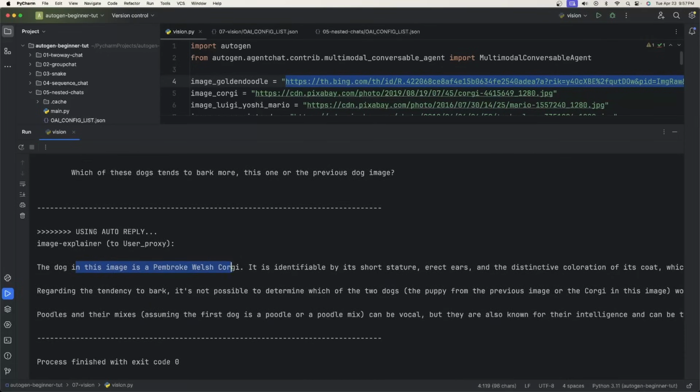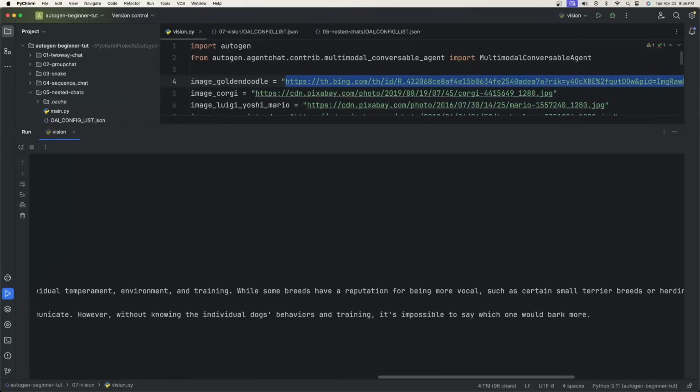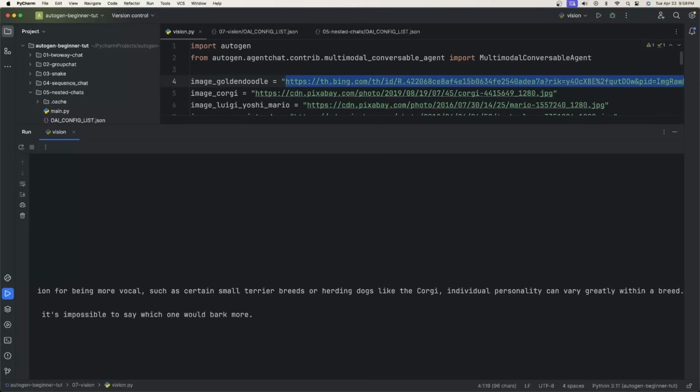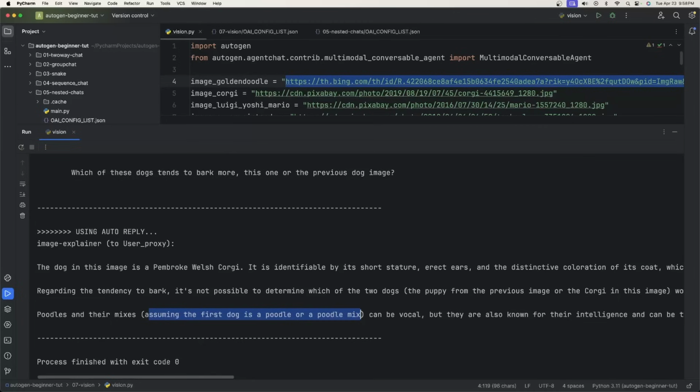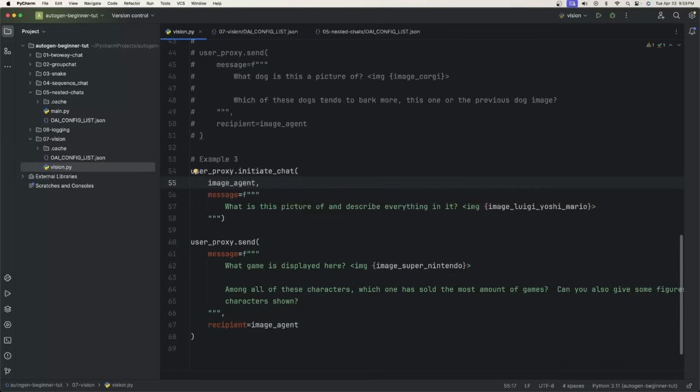So in here it says the image is of a Welsh corgi, blah, blah, blah. And then regarding the tendency to bark, it's not possible to determine. So I think it just kind of goes on and says it doesn't really know, but I think it's saying the poodles can maybe be more vocal. But either way, it answered two different questions in just one chat. Okay. And in the final example, I say, what is this a picture of, and describe everything in it.